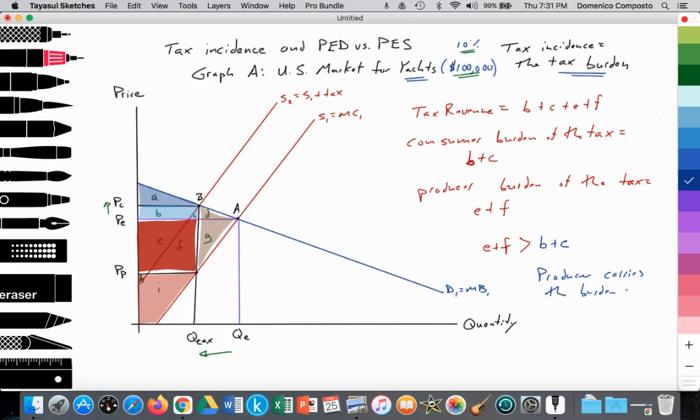And they carry the burden of the tax because their supply curve is more inelastic than the demand curve, because the PES is more inelastic than the PED.